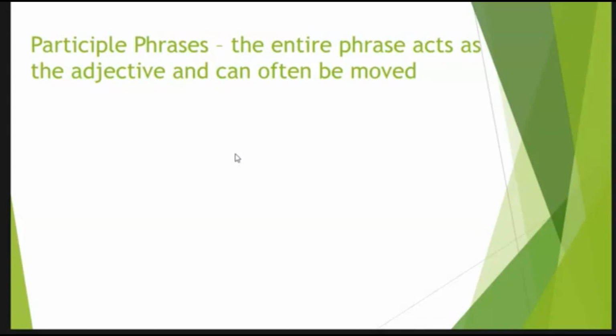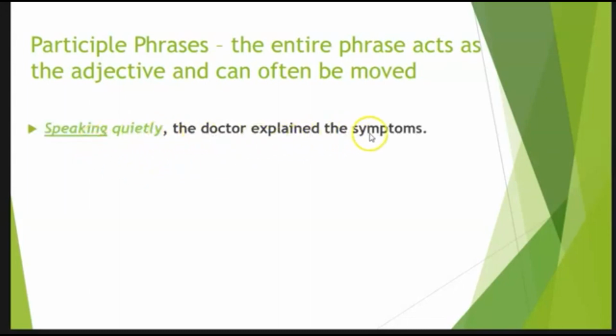When you have a participle phrase, the entire phrase is acting as the adjective. Just like prepositional phrases act as adjectives or adverbs in the sentence, participle phrases act as adjectives. So even though they have pieces inside of them that might be adverbs or direct objects, the whole thing is acting as an adjective. Okay, so: speaking quietly, the doctor explained the symptoms. Speaking here is our participle. Quietly is my adverb. I've moved it to the beginning, still set off with a comma because it's a phrase. Whenever it becomes more than one word, we want to set it off with a comma, just for clarity's sake. It can be moved, though. We can move them in a sentence for some variety.